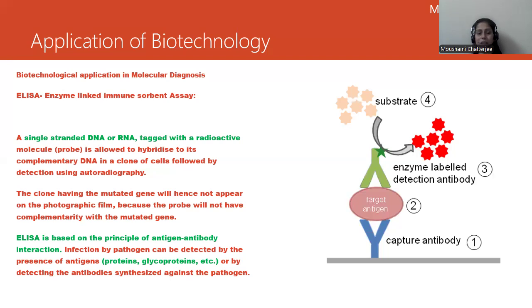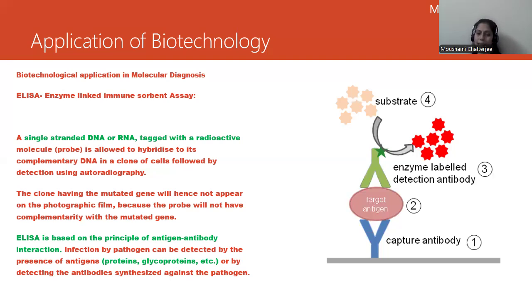ELISA is based on the principle of antigen-antibody interaction or the antigen-antibody complex. Infection by a pathogen can be detected by the presence of antigen. How do we know whether the pathogen is present or not? By the presence of antigen, like protein or glycoprotein, etc. Or by detecting antibody synthesized against the pathogen. So there are two ways: either you detect the antigens of the pathogen, or you detect the antibody synthesized against the pathogens.